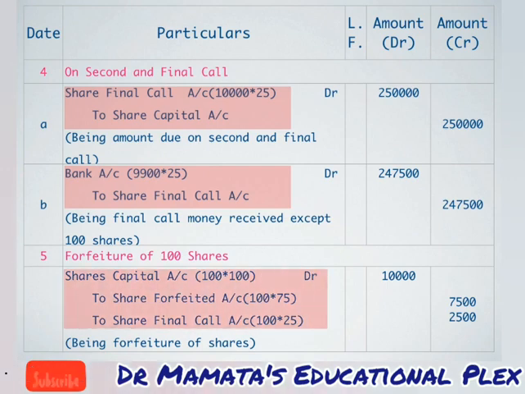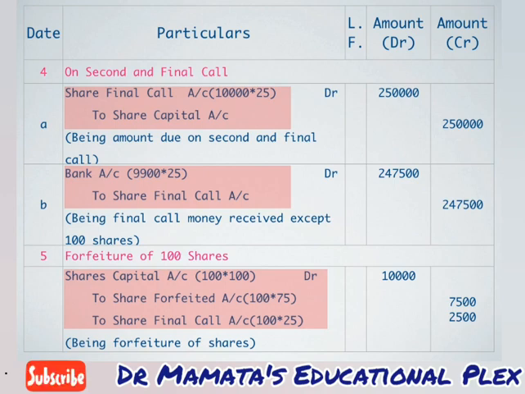Then share forfeited account 100 multiplied by 75. It means that we have given 4 installments and out of that 4 installments only the last installment is not paid. It means that 75 rupees is paid, so share forfeited account is 75 rupees. And share final call was fixed at 25 rupees, so we have given here 100 shares multiplied by rupees 25. So amount will come 10,000 to debit and 7,500 to share forfeited account and 2,500 to share final call account.